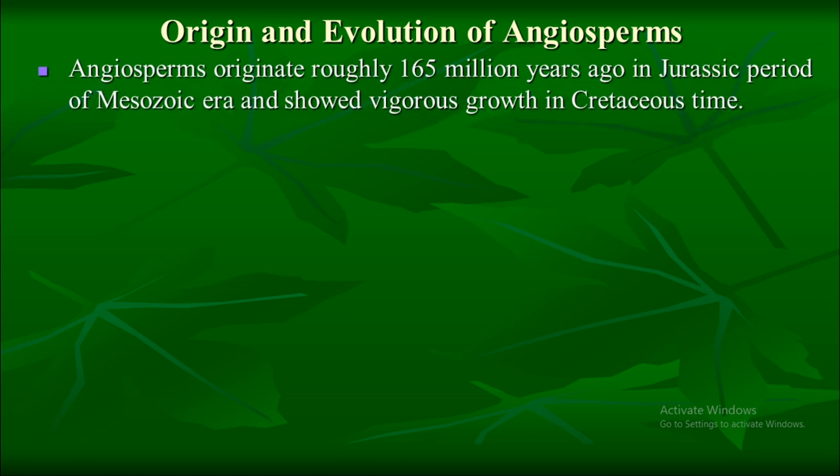The available fossil records show that the angiosperm originated roughly 165 million years ago. Their origin is found in Mesozoic era, probably in the Jurassic period. But the actual origin or true relationship of this large group of plants is still very unclear.